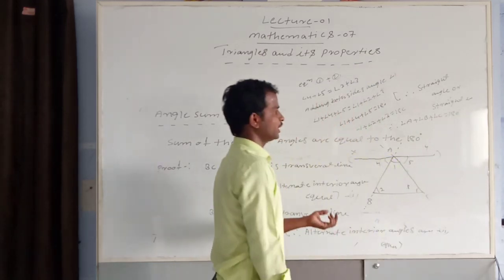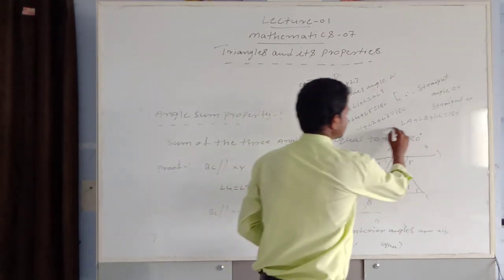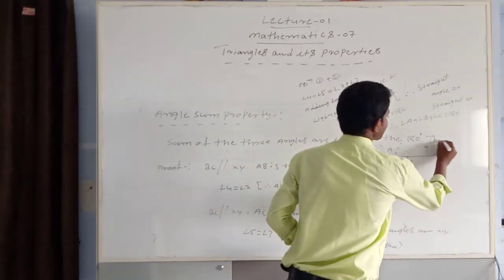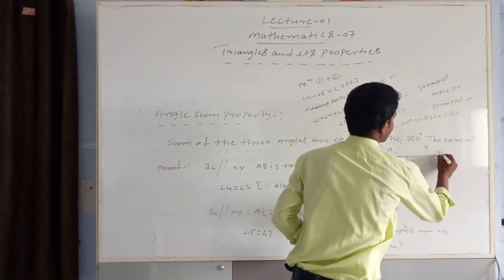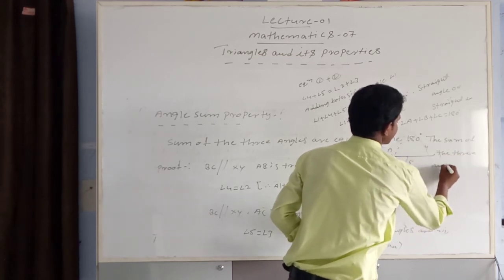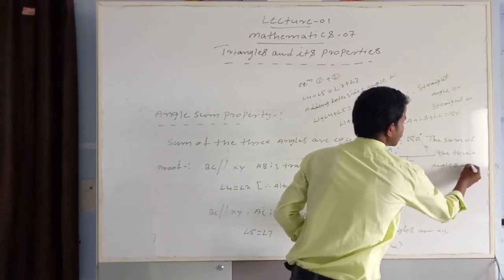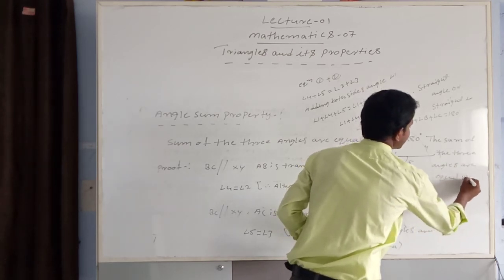Angle sum property: the sum of the three angles is equal to what? The last statement: the sum of the three angles is equal to 180 degrees.